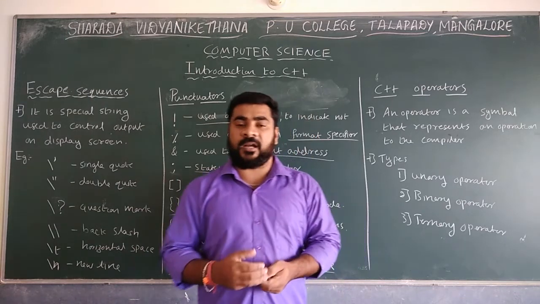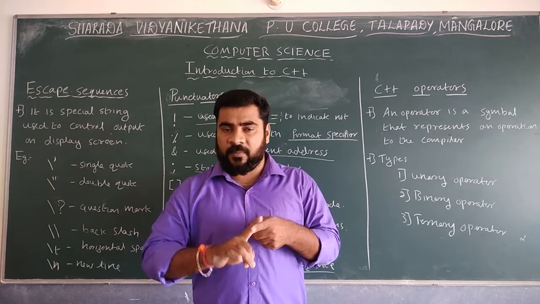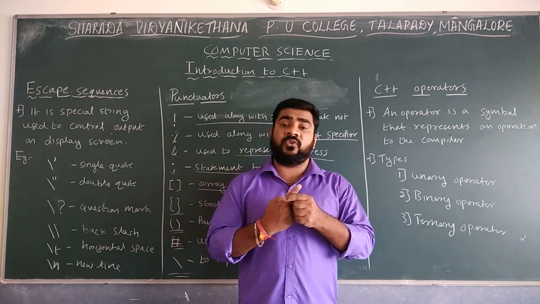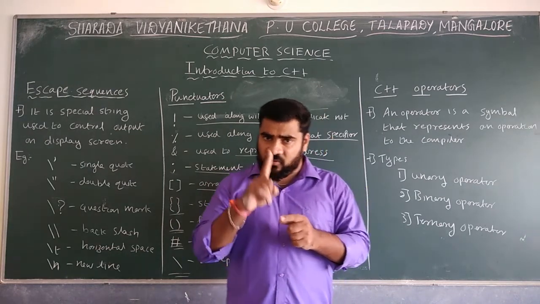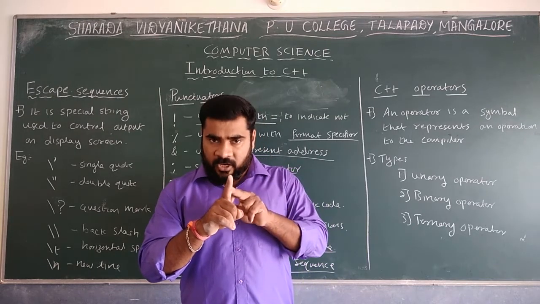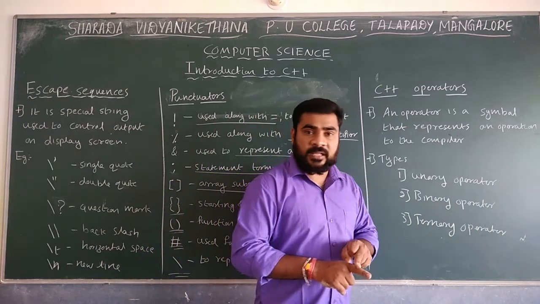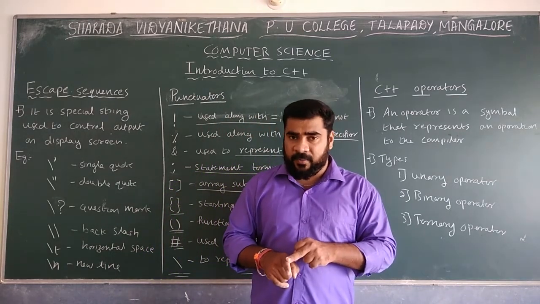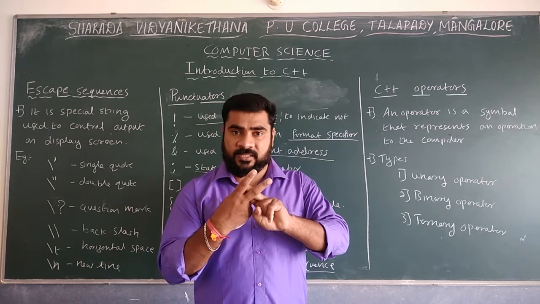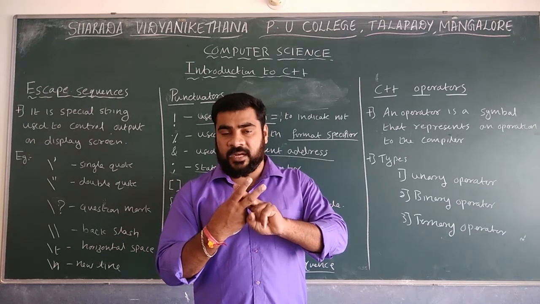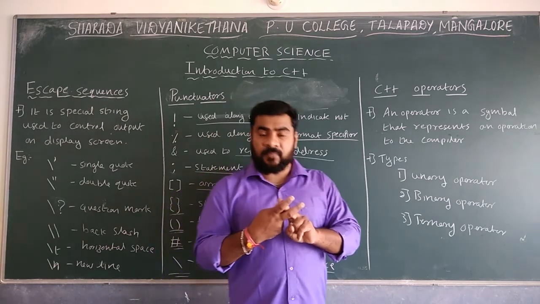Operators are mainly of three types: a unary operator, a binary operator, and a ternary operator. What is a unary operator? A unary operator will perform an operation on one operand. The second one is the binary operator, which will perform operations on two operands, like A plus B or C plus D. That is known as a binary operator.